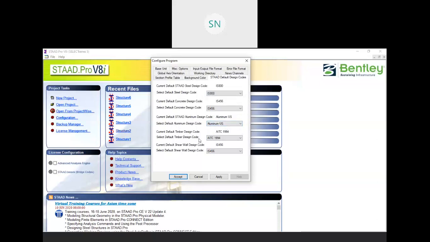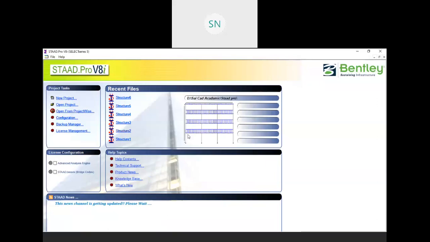Similarly, for the timber design, actually we don't have any kind of code for the wooden structure, so you can prefer any codes. And also shear walls means RCC wall, and for that we use IS 456, right? So you can choose your codes over here, click on apply and accept. So these are your initial settings.